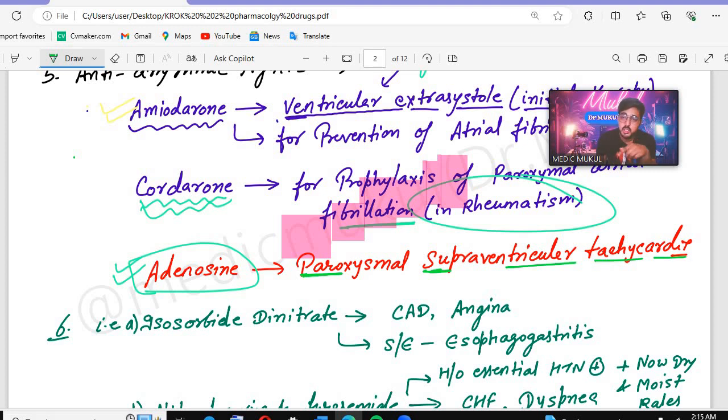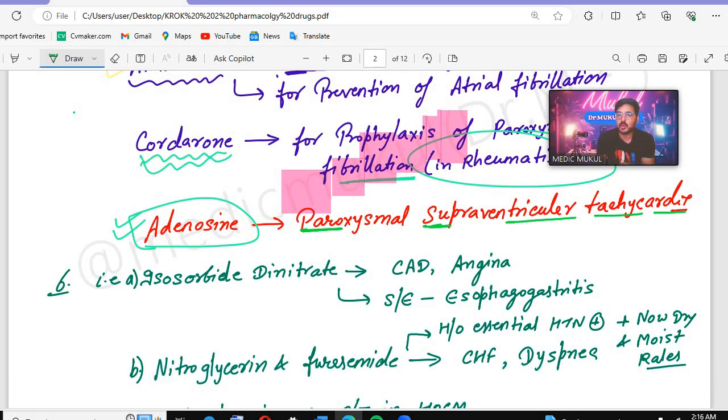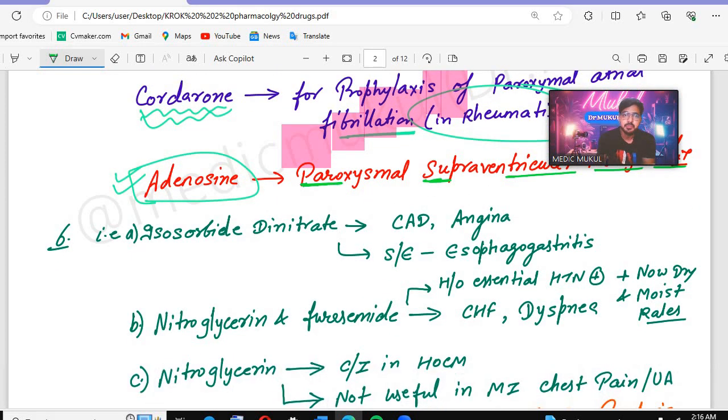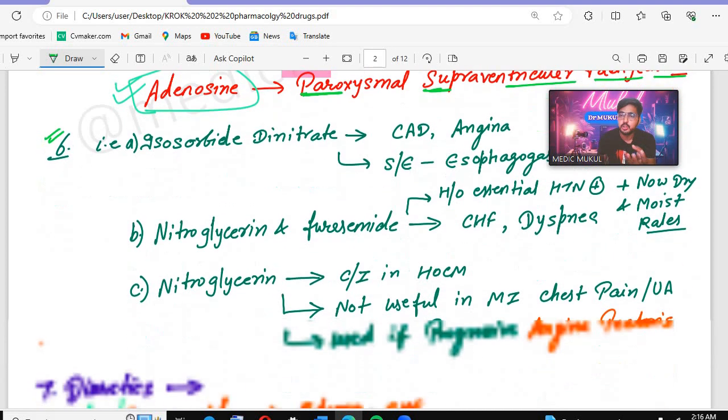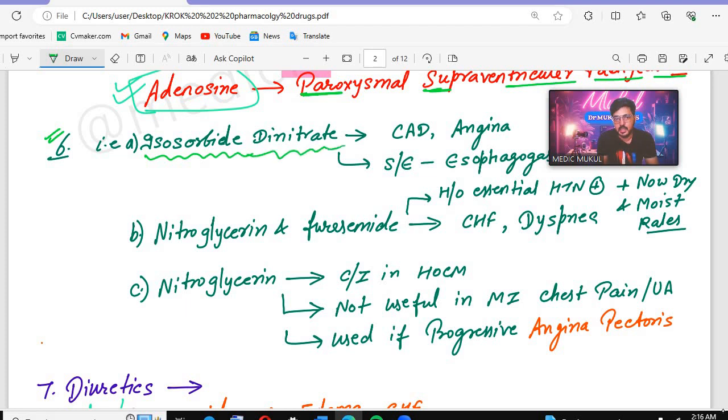In supraventricular tachycardia, above the ventricles an accessory tract is formed that increases the conduction speed. So that is paroxysmal supraventricular tachycardia. Then we have some other important drugs related to cardiology. We have isosorbide dinitrate. Remember, we use this in case of CAD, coronary artery disease. We use it in case of angina, and remember that they will ask you the side effect.